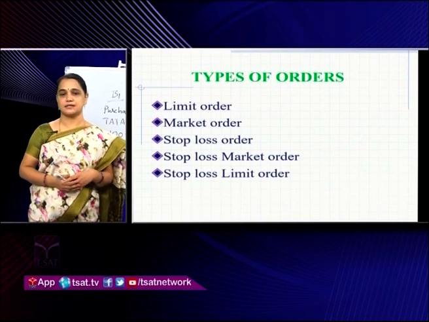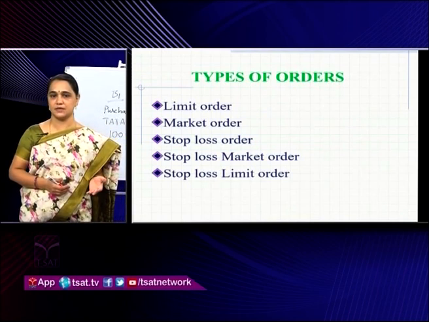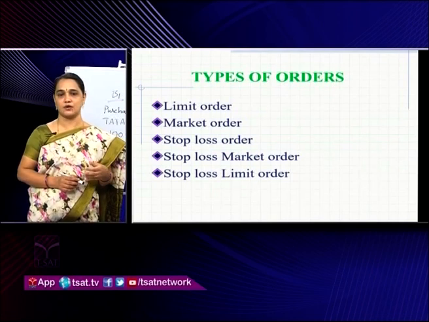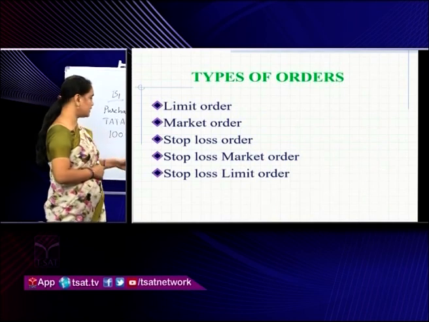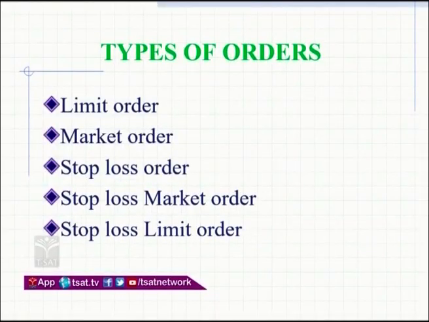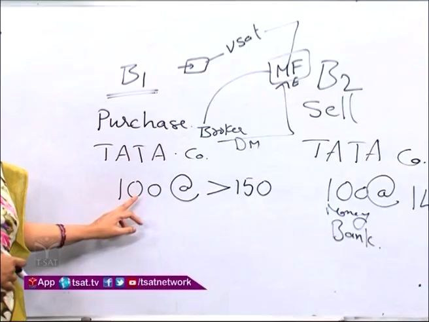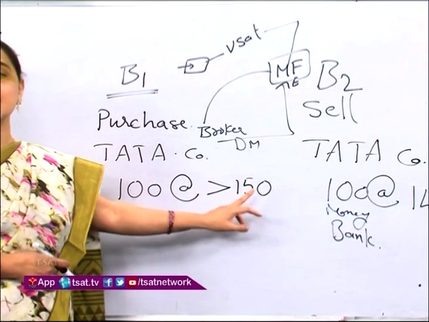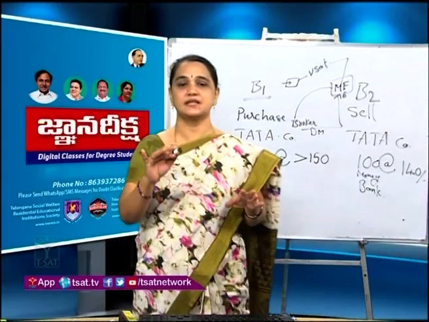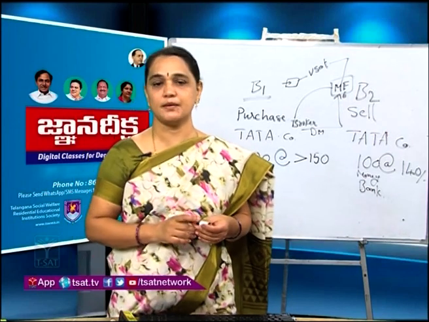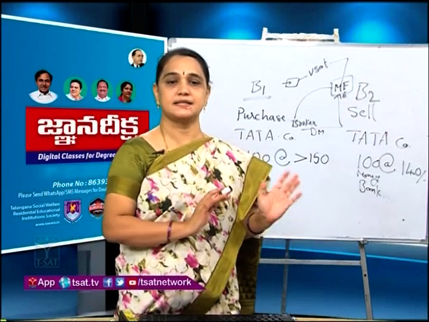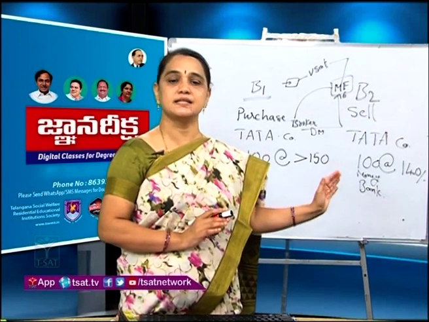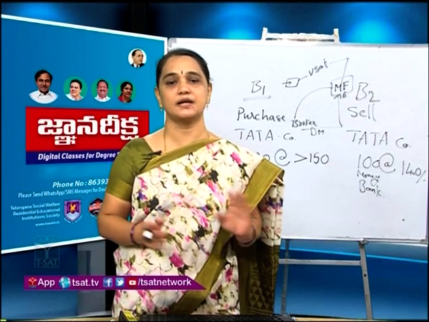Coming to the orders, how many types of orders can we place? We have different types of orders, and the first type is called a limit order. What is a limit order? Here we have given the order to purchase 100 shares of Tata company at less than 150. If the price is less than 150, then only we can purchase. Otherwise, the buyer is not ready to purchase. So, if the seller is not ready to sell at less than 150, the order does not get executed.